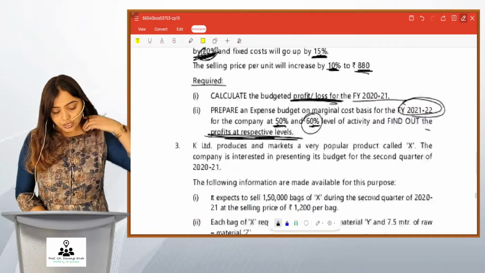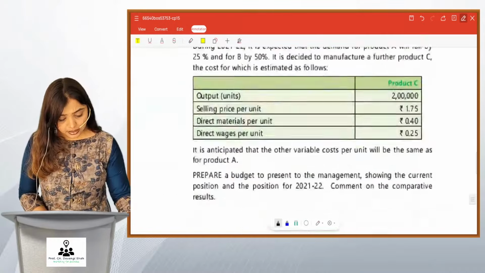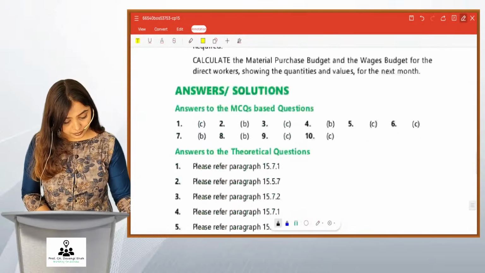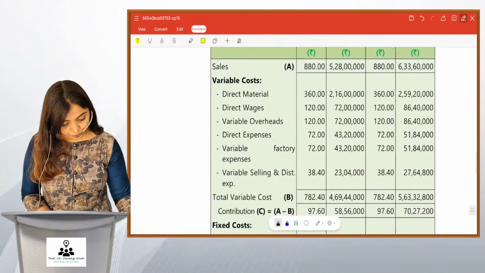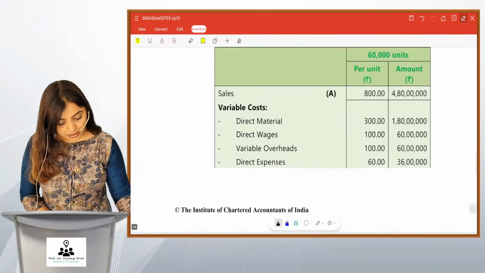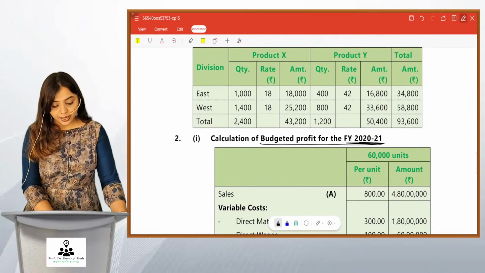Okay, so now let's go to the solution, and it is quite simple. Writing the answer, it is question number 2. Firstly, they have asked us to make the budget and profit for the given year 2021.